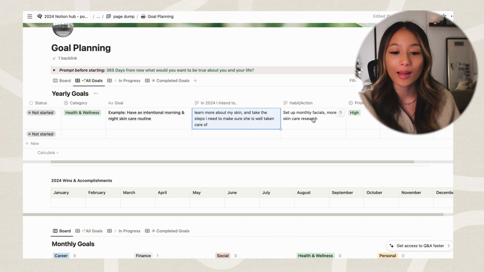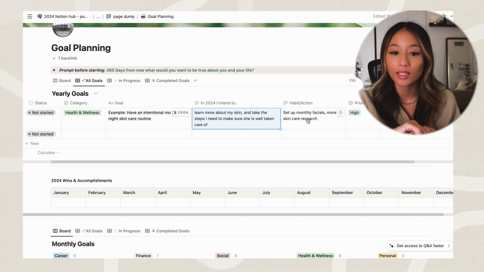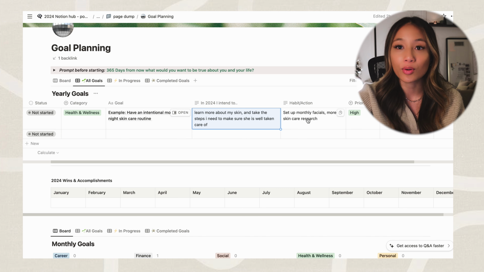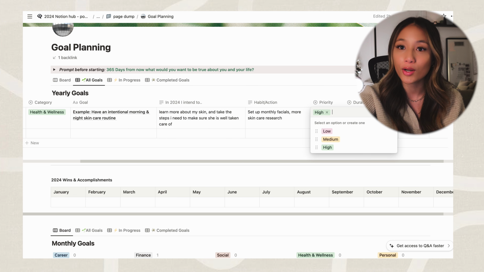And then I also have these habit and action areas. So what am I going to do to achieve that goal? I'll set up quarterly facials. I'll do more skincare research. This is an example of a habit that I've created, and you can write if it's a high, medium, or low priority for you.